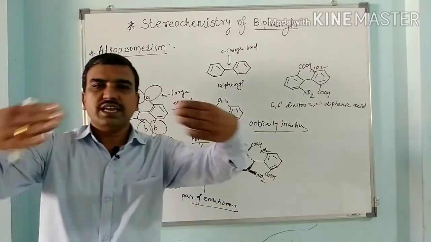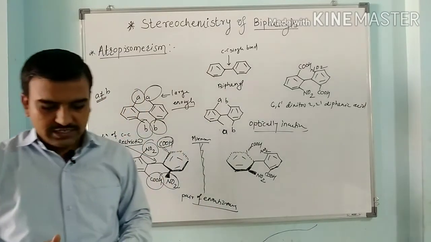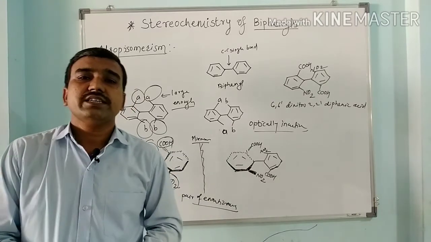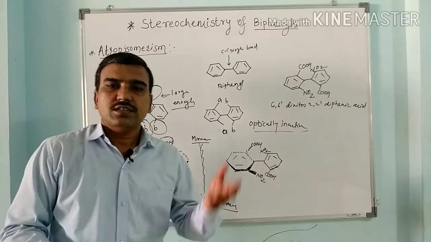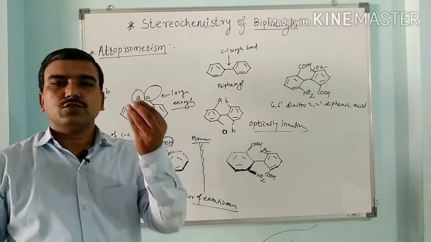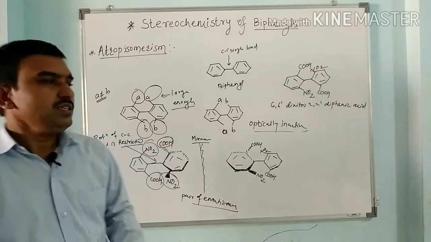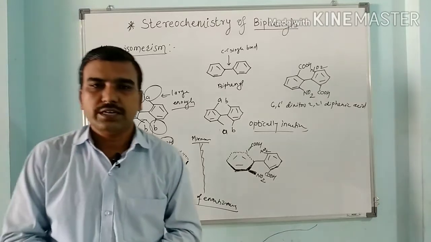So the rings can be like this, coplanar, coaxial. So this cannot be resolved, meaning it cannot be isolated in an enantiomeric form, a pure isomeric form. Such compounds cannot be resolved when the groups are smaller or the rotation is unhindered. But this rotation should be hindered to show optical isomerism in biphenyls.